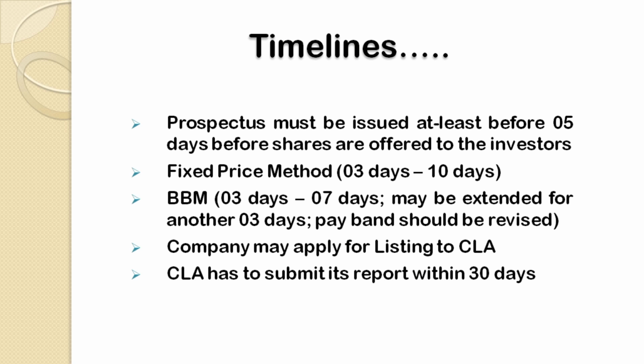Now, thereafter, whether the company has adopted the book building method or the fixed price method, after a successful issue, that means when 90% or more of the securities are subscribed, the company may apply for listing. The listing norms are basically governed by CLA, that is Central Listing Authority. It is compulsory for CLA to give a proper decision, whether it is permitting the company or rejecting the application form, and proper instruction must be given by CLA within a period of 30 days.